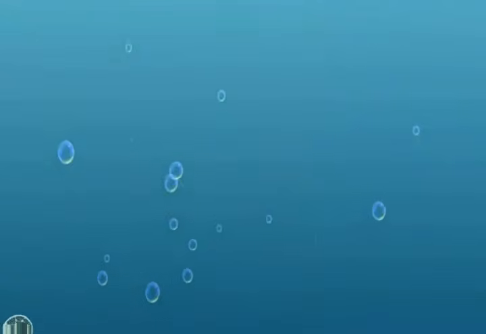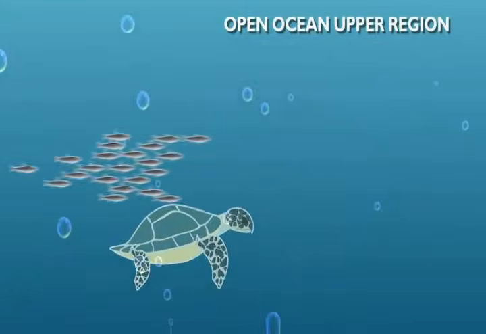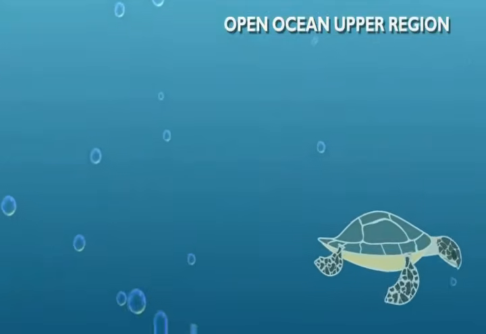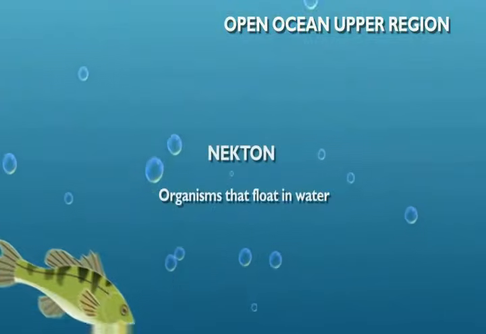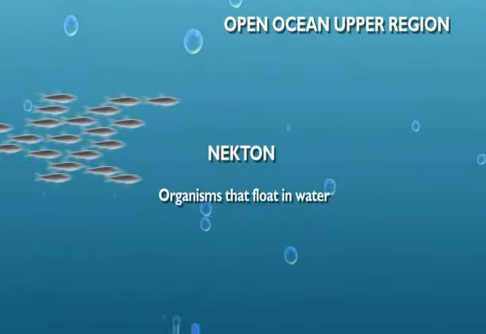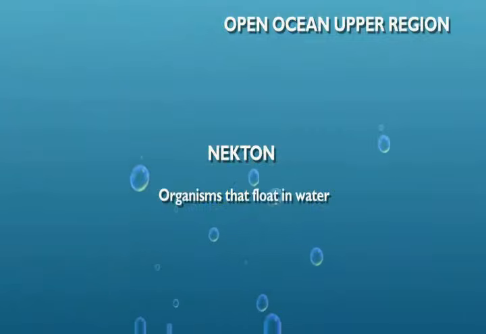Below the intertidal zone is the open ocean upper region. This is where most of the fish you know live, along with turtles, whales, and sharks. These are all called nekton. Nekton are organisms that float in water. And then there's the bottom.